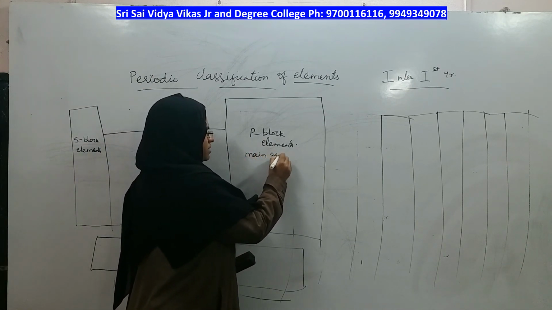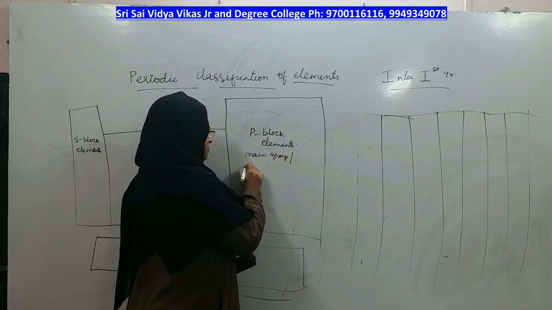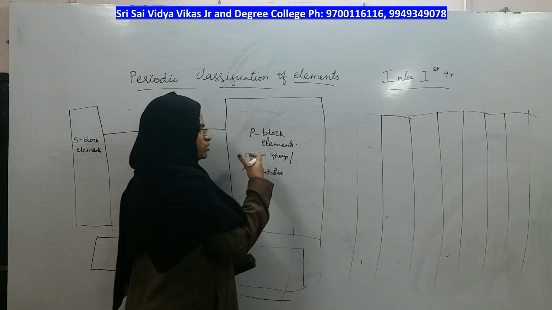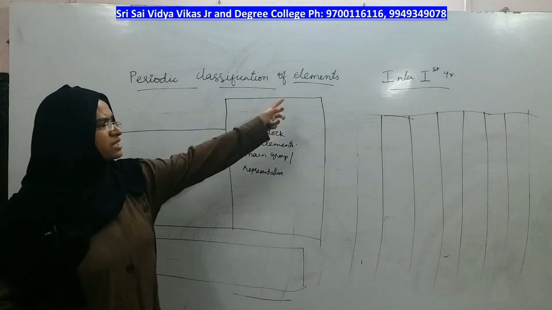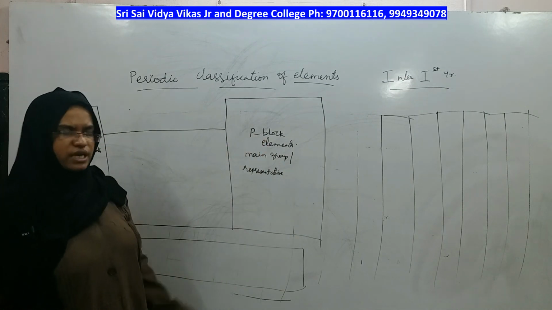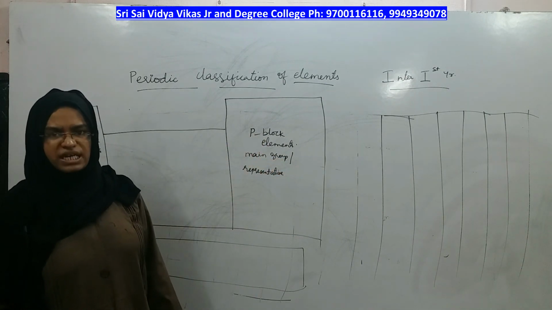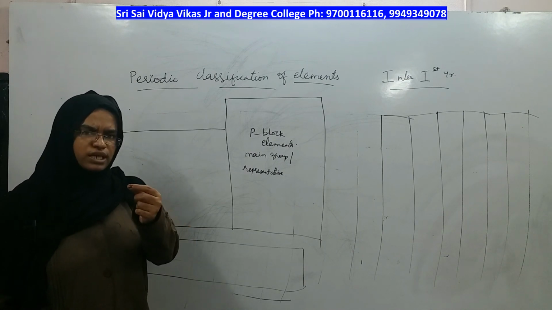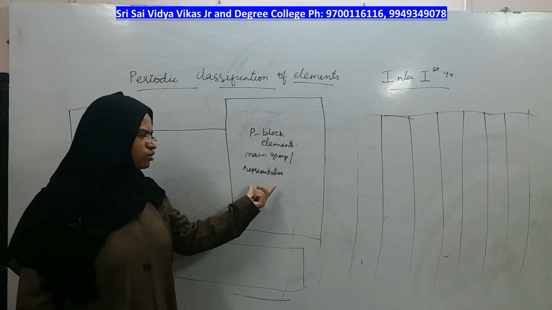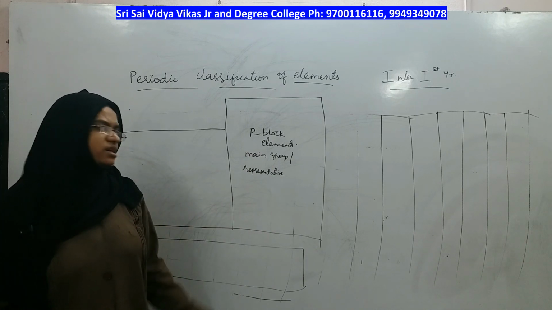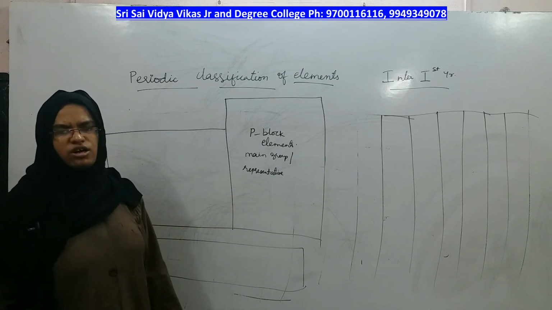Main group elements are representative elements because they have high capacity to gain and lose electrons, except the last group of the P block. The last group of the P block is the 8th group, or noble gases. Apart from noble gases, all the 7 groups of P block are together called representative elements or main group elements.